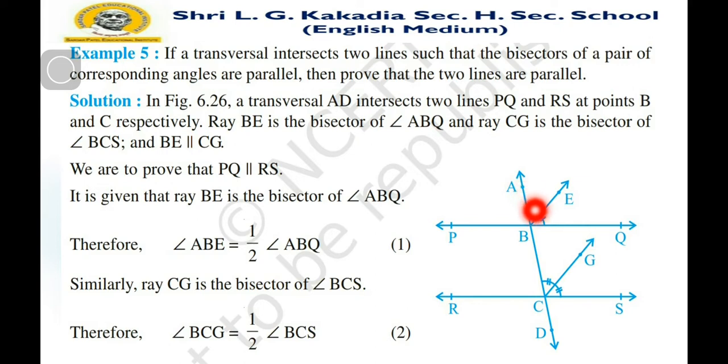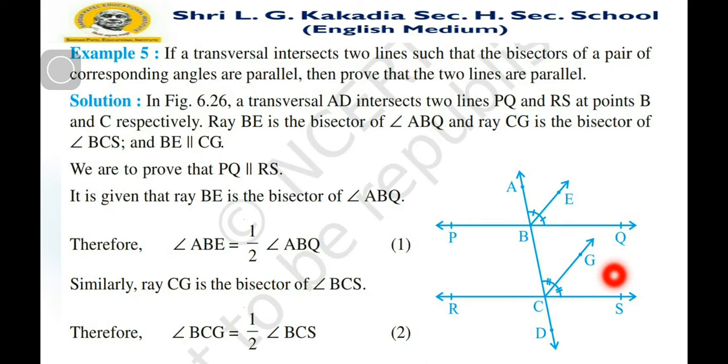Given the corresponding angles ABQ and BCS, two bisectors are drawn, and these two bisectors, BE and CG, are parallel. Then we want to prove that PQ and RS are also parallel.